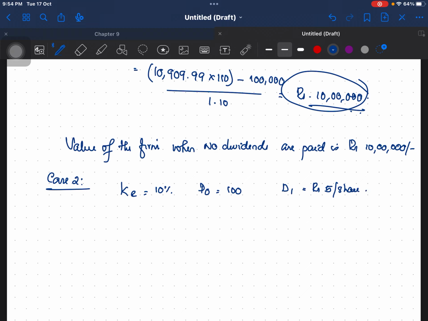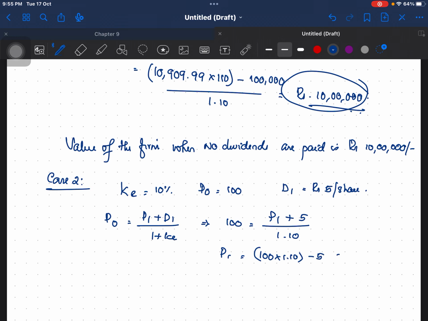Now P0 is equal to (P1 plus D1) divided by 1 plus Ke, that is 100 is equal to (P1 plus 5) divided by 1.10, or P1 is equal to 100 into 1.10 minus 5, that is equal to 105.